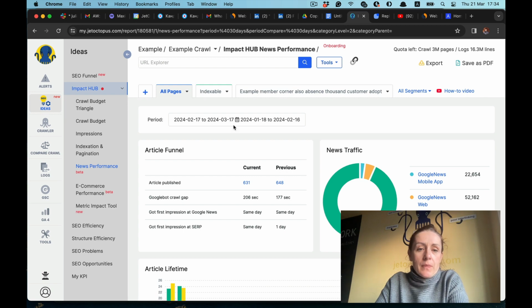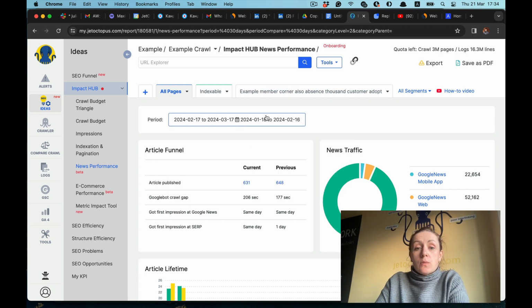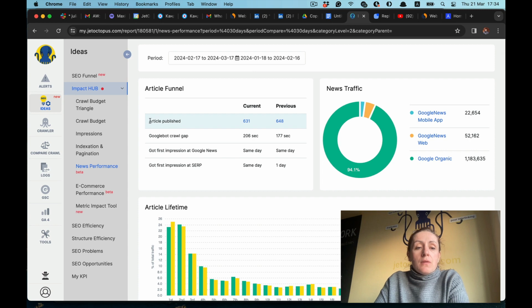What we have here. As usual, you just pick the period and it will automatically compare with the previous same period. What we have here is the number of articles published over the current period of time compared to the previous one.